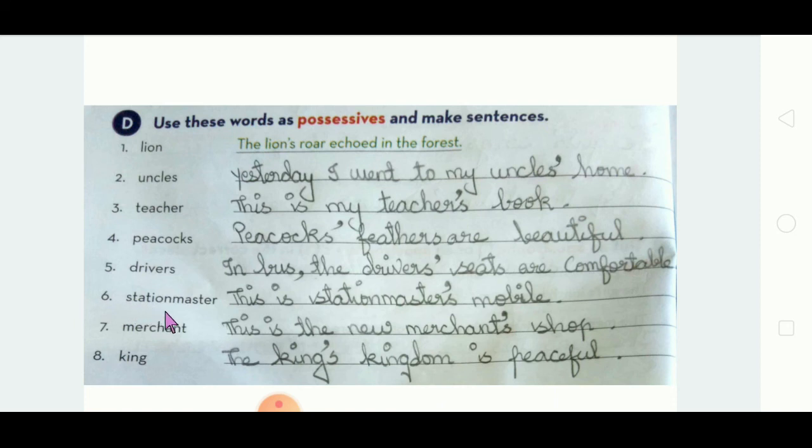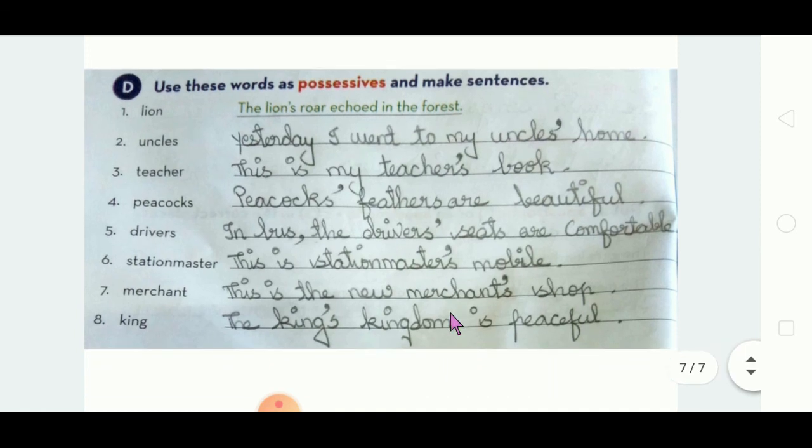See, station master singular. This is station master's mobile. Merchant singular. This is the new merchant's shop. Add apostrophe yes. Do you know who is merchant? One who sells the goods. Okay, merchant. See, king. Singular. That's why apostrophe yes. The king's kingdom is peaceful.